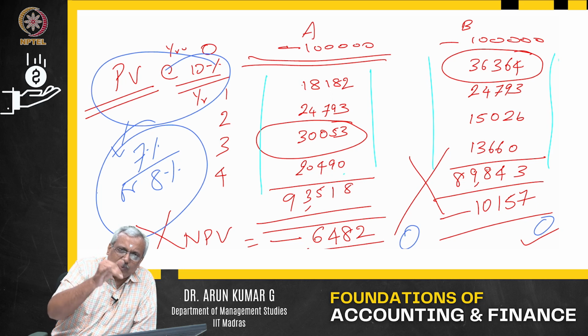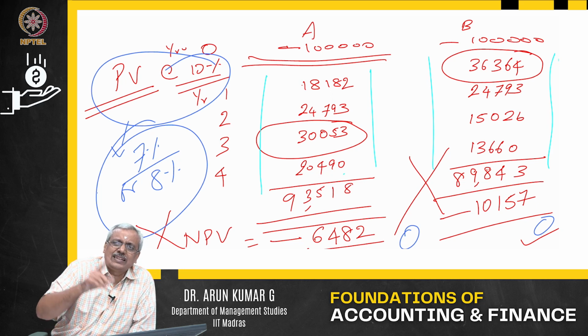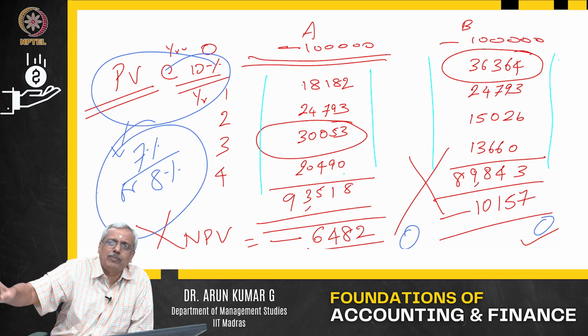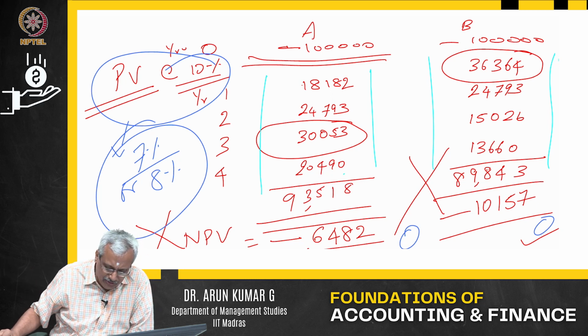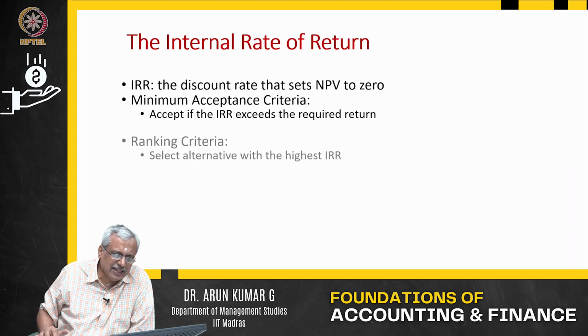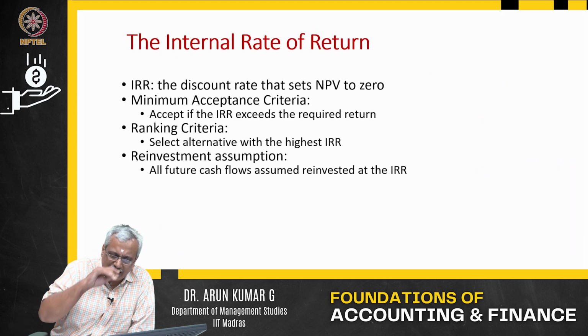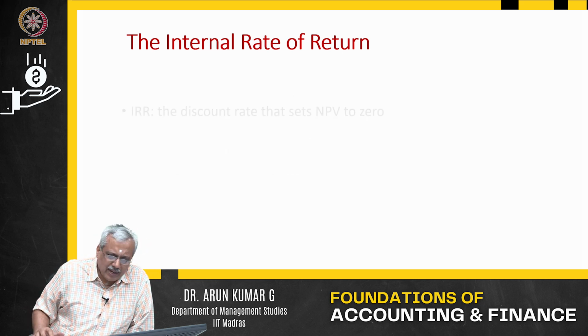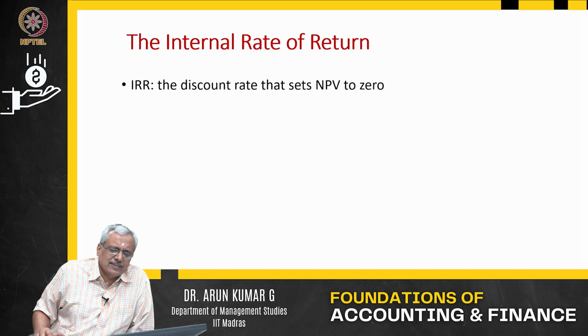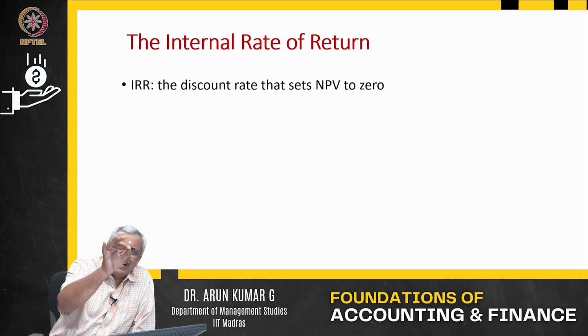Supposing the IRR for the project itself is 16% and the project is giving me a return of 15%, I will say no, it is below the threshold. The project is not going to be viable, so it is not feasible at all. So IRR typically gives you the rate at which the minimum acceptance criteria is met. When you come to IRR, normally what I say is the discount rate that sets NPV at 0. That is, at what discounting rate is that NPV 0?